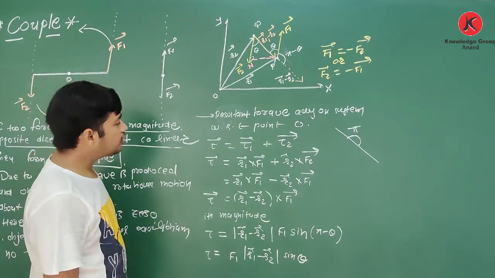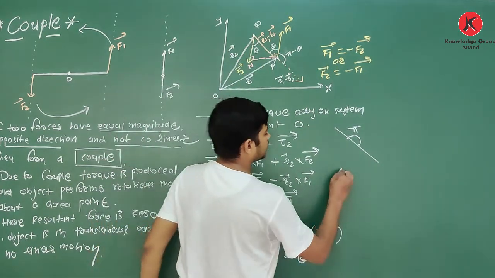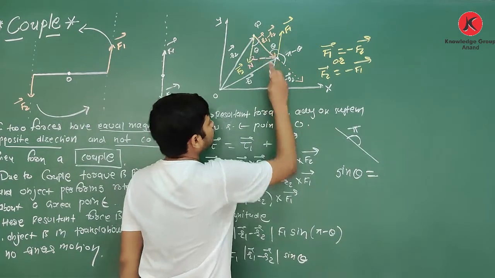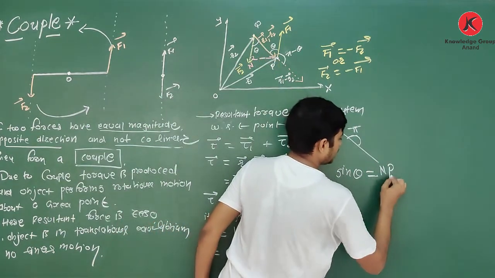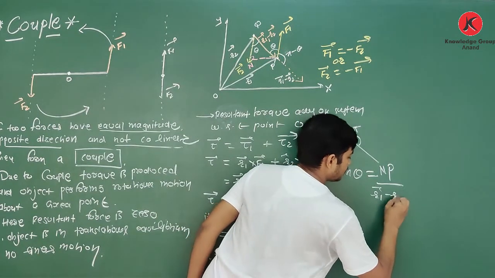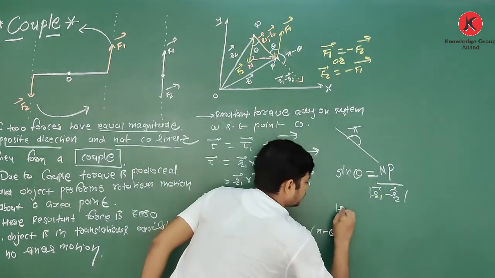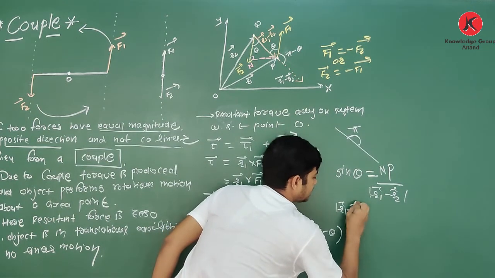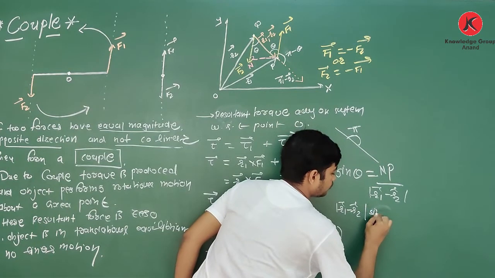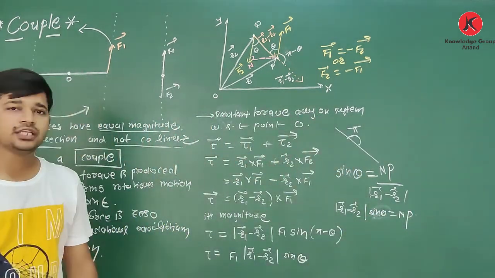And see, what is the relation? If I take this triangle and apply sin theta, you will get sin theta is equal to the opposite side, that is NP, upon the hypotenuse. The hypotenuse is nothing but R1 minus R2. So R1 minus R2 sin theta is equal to NP.